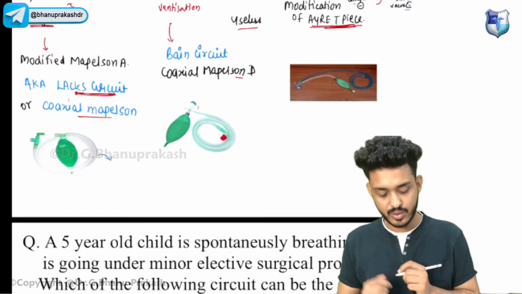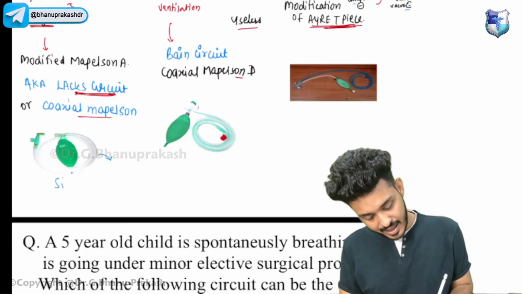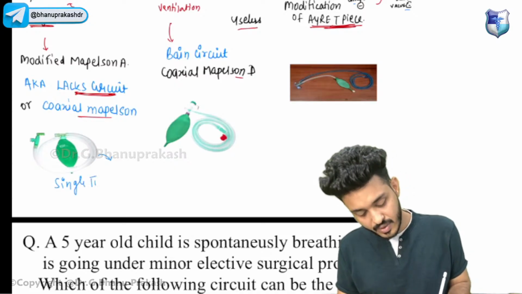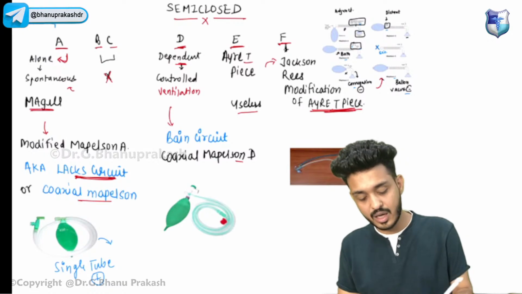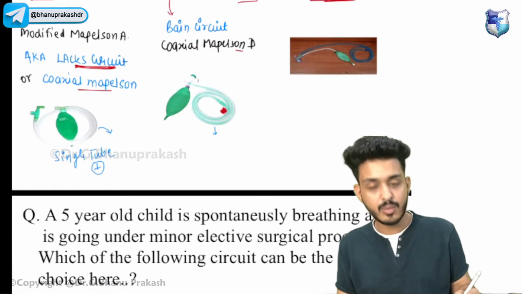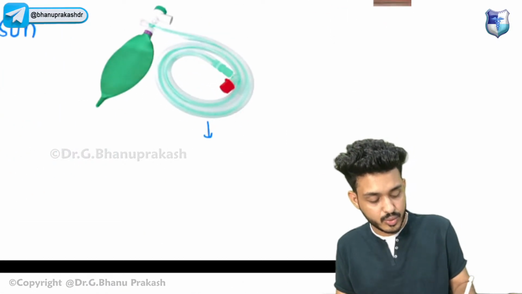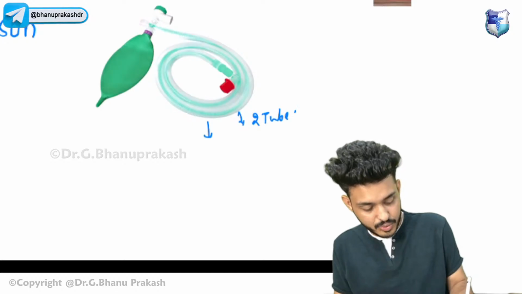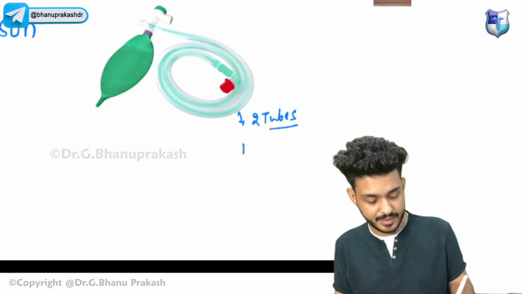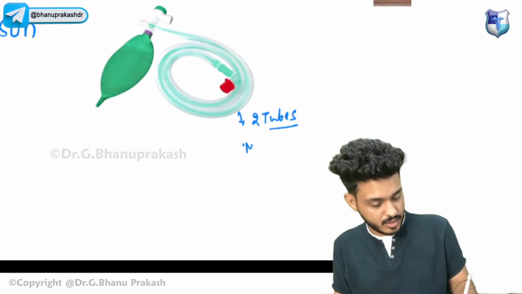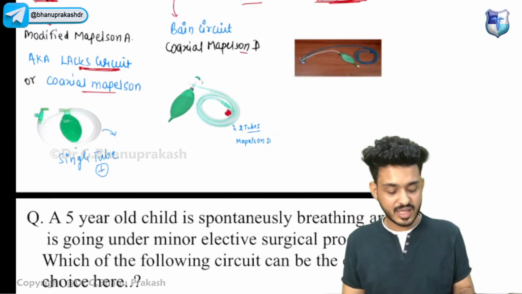Just try to look here. If you are seeing a single tube present, that means it is Mapleson A, the alone circuit. If you are finding two tubes, look here, we are having two tubes here, that is your Mapleson D. Okay, so this is how you will be remembering.